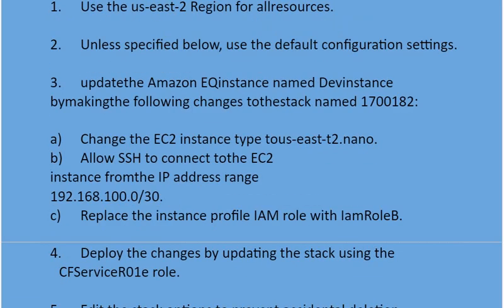Now the options are within these numbers. Option A. Change the EC2 instance type to T2.nano. Option B. Allow SSH to connect to the EC2 instance. Format the IP address range to this. C. Replace the instance profile IAM role with the IAM role 3.